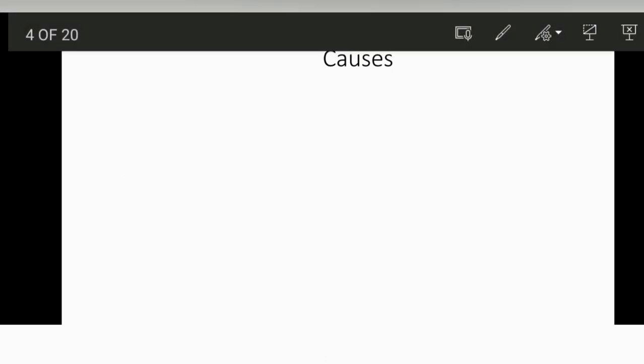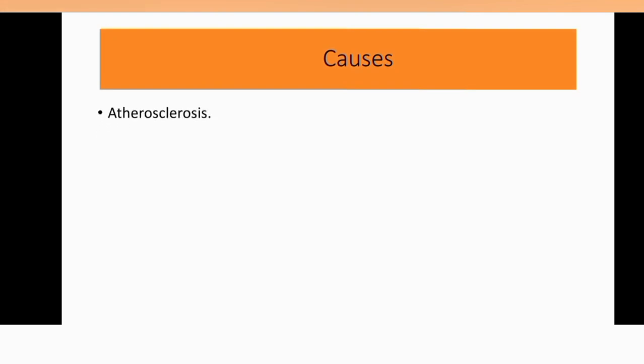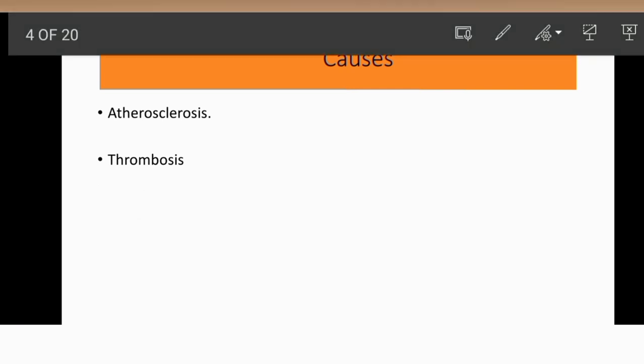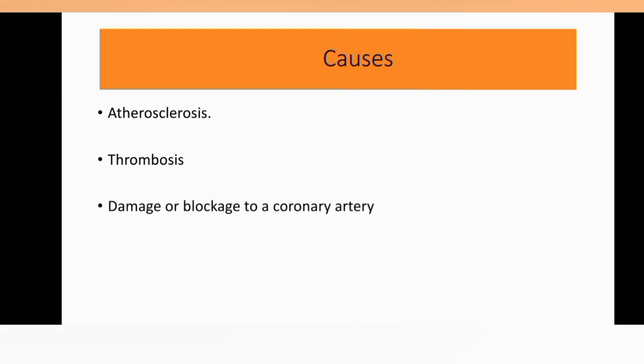Causes of coronary artery disease. Atherosclerosis: the most common cause of coronary artery disease is atherosclerosis. Atherosclerosis is the cholesterol plaque formation in the coronary arteries. Thrombosis is also one of the causes of coronary artery disease, and so is damage or blockage to the coronary artery.